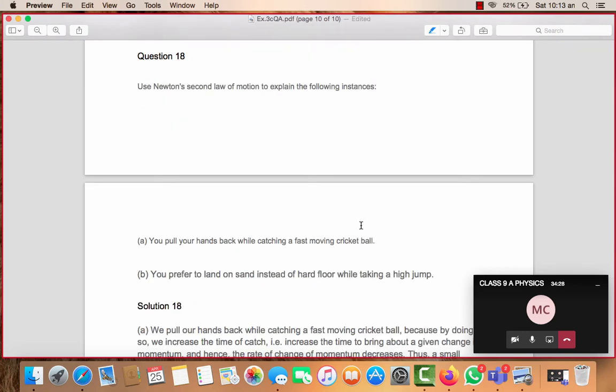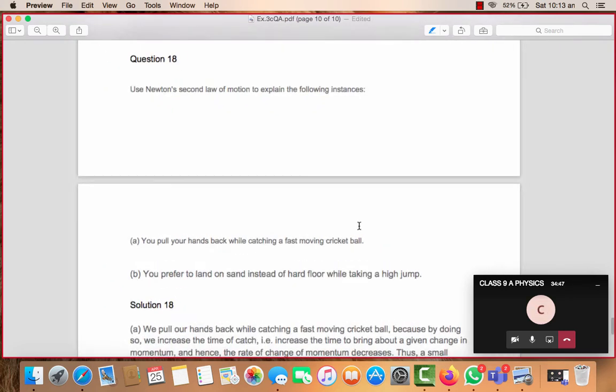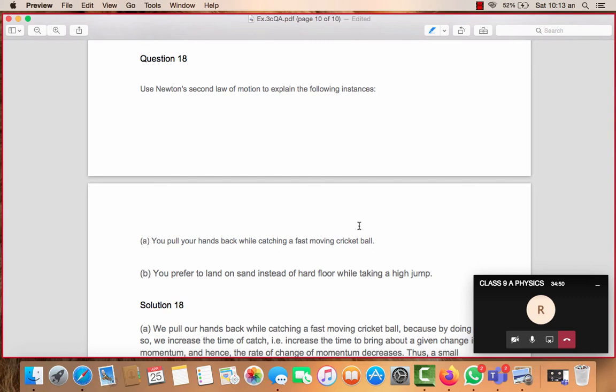Okay, you must have heard that a karate player, students, is able to break big bricks placed one over the other, or ice cubes, within a single hit. But if we do that, we will hurt ourselves. You all have heard that? Yes, ma'am. Karate players are easily able to break that with a very small amount of force, and they don't even get hurt. Whereas if we do the same, we will hurt ourselves badly, whether it's breaking the bricks or the ice cubes.